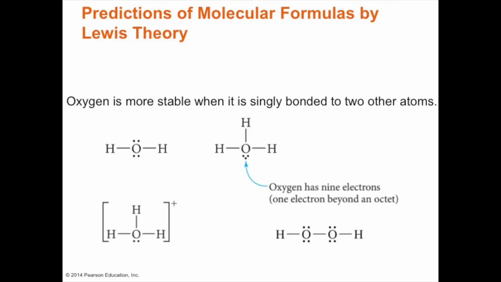And we can in fact predict their molecular formulas with the Lewis theory when we try to figure out what is more stable: oxygen when it is singly bonded to 2 other atoms, or when it is in the form of hydrogen peroxide, H2O2.